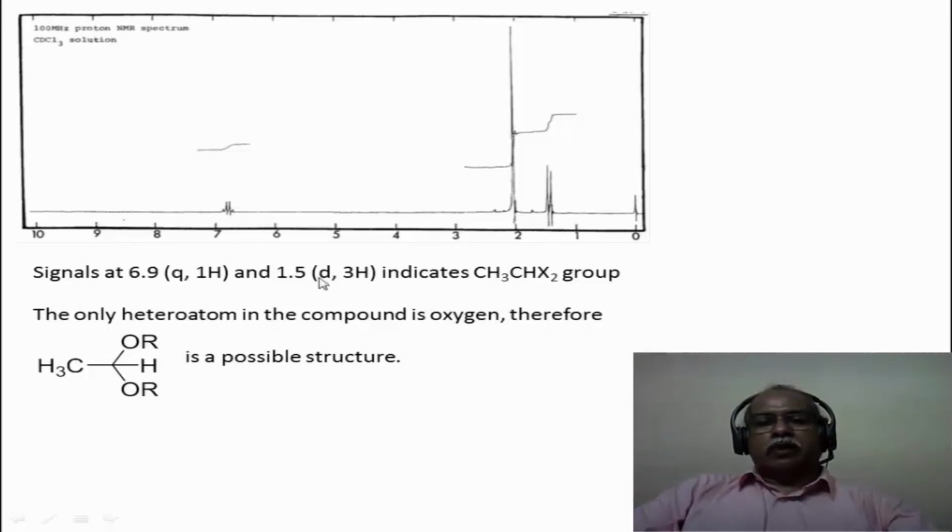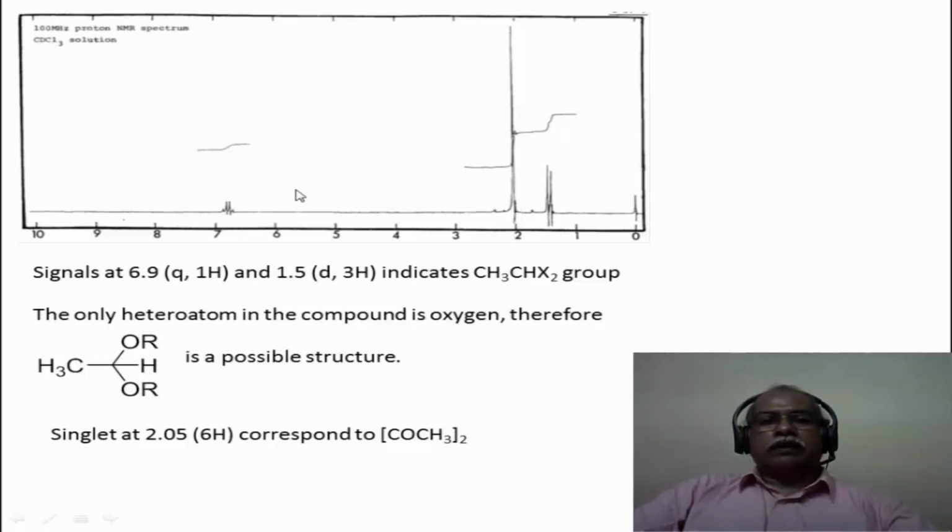Because it is connected to two electron withdrawing functional groups, it comes at a high delta value of 6.8 or 6.9 or so. So the only heteroatom being oxygen, the only possible structure is that this has a CH3CHOR kind of structure. The R group, of course, is an acetyl group, which is seen here in the NMR spectrum as a singlet of 6 hydrogen intensity.